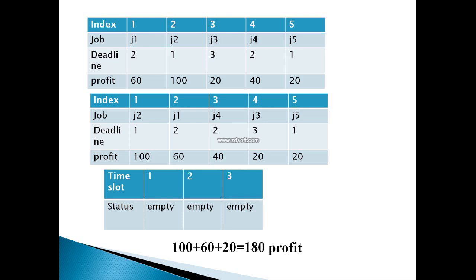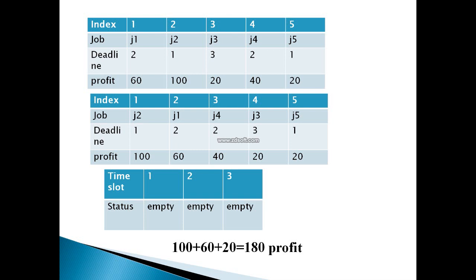Next, I will again go for time slot 3, to see whether there is any job that will give me the maximum profit and can execute at the last endpoint. There is only one job, J3, whose deadline is 3. So I will put job J3 at time slot number 3.